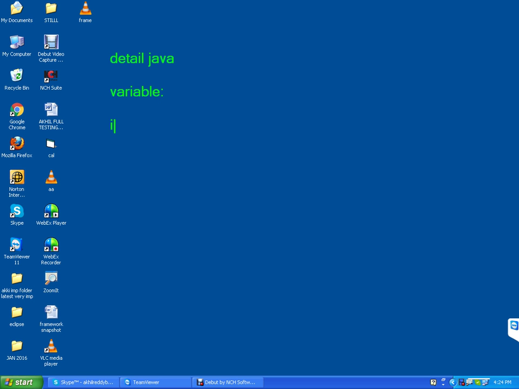Variable is nothing but it is a name given to one memory location which can hold a value.